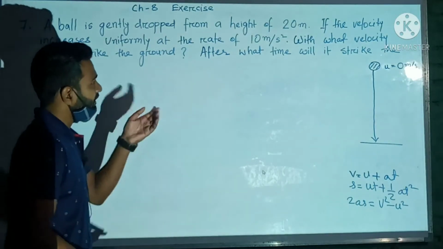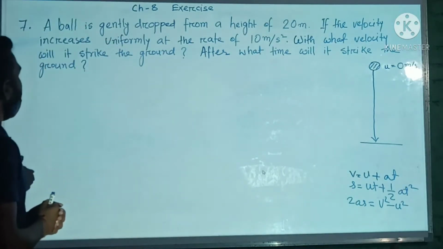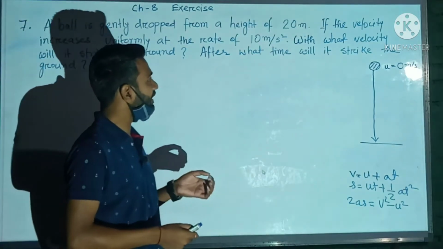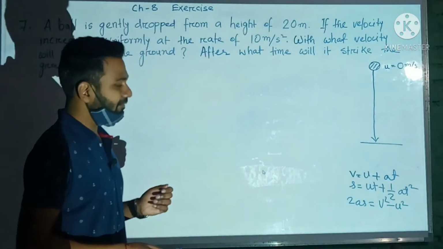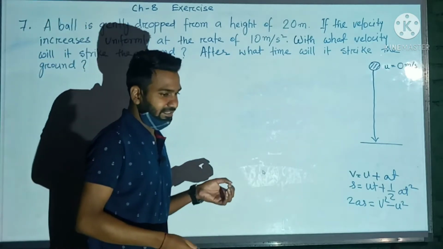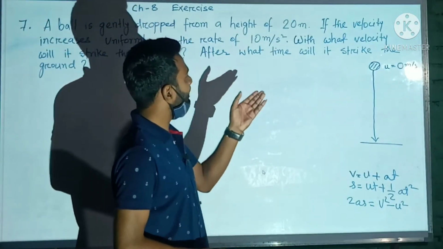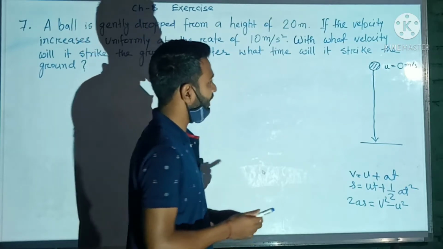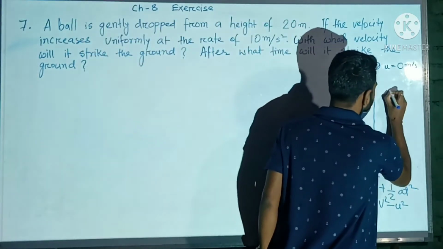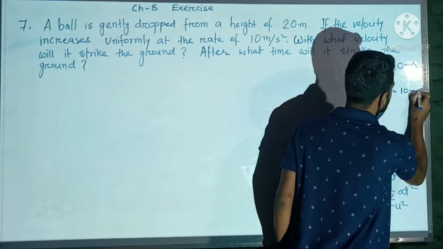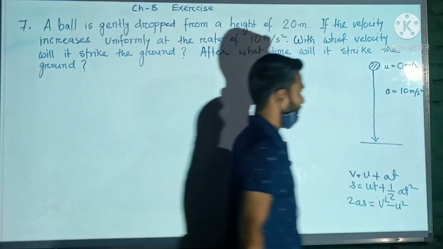Now the second part of the question. If the velocity increases uniformly at the rate of 10 meter per second square, that means the acceleration faced by the ball is 10 meter per second square. So we can write acceleration equals 10 meter per second square.